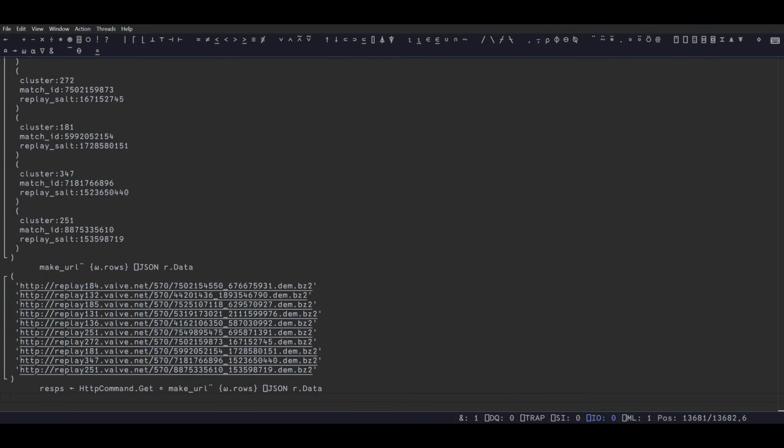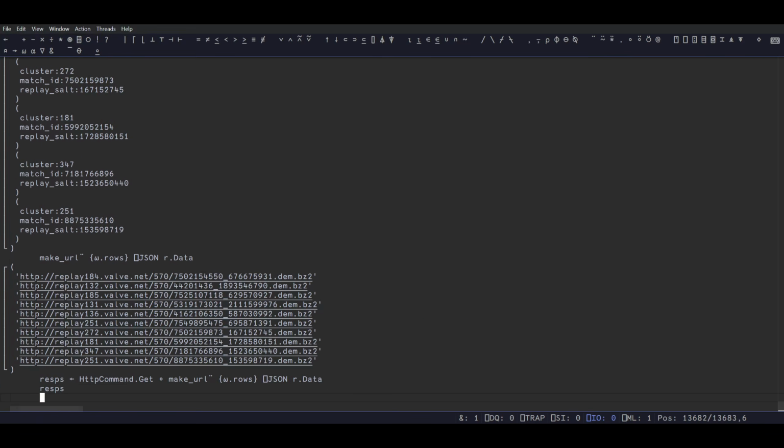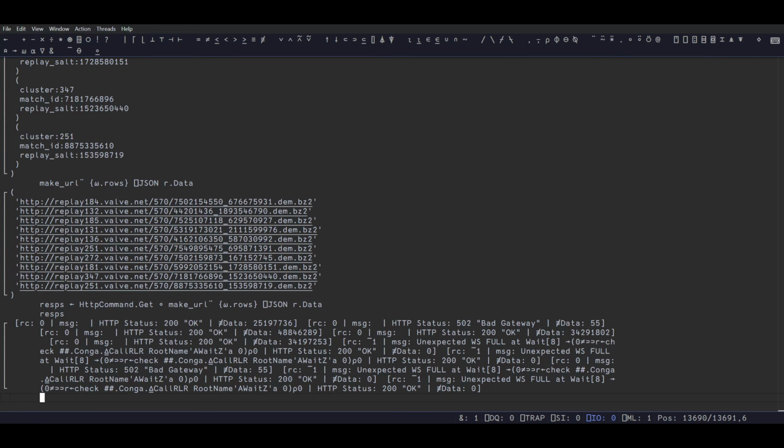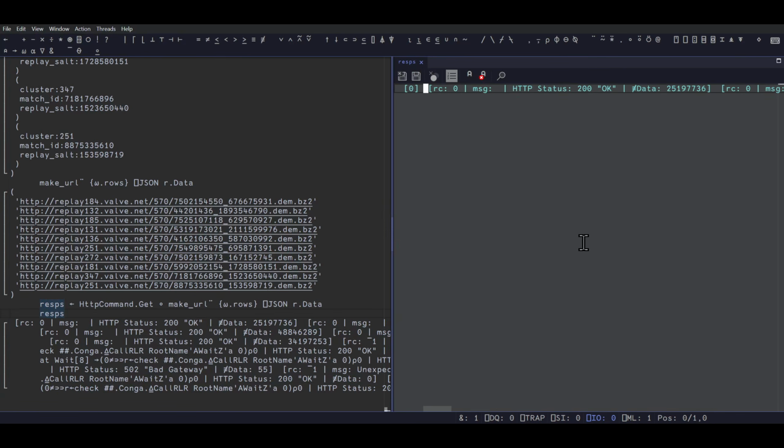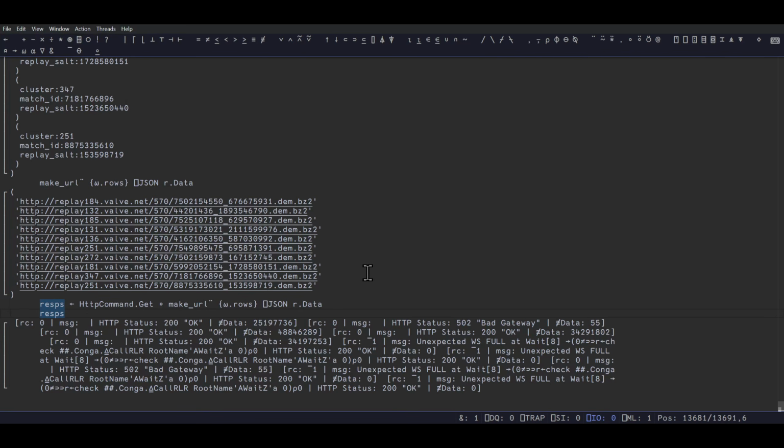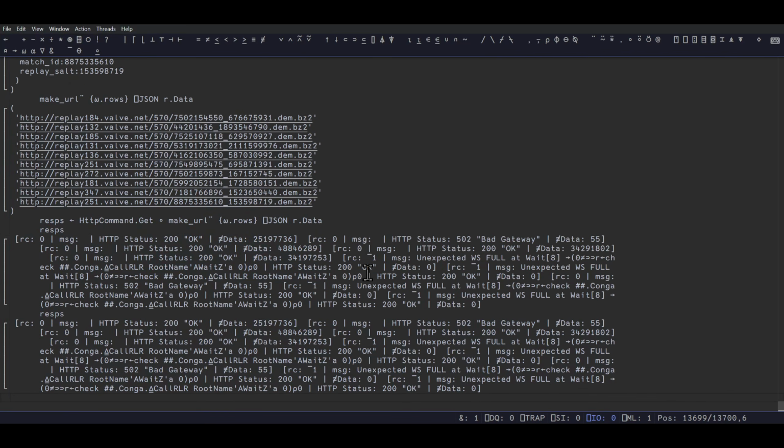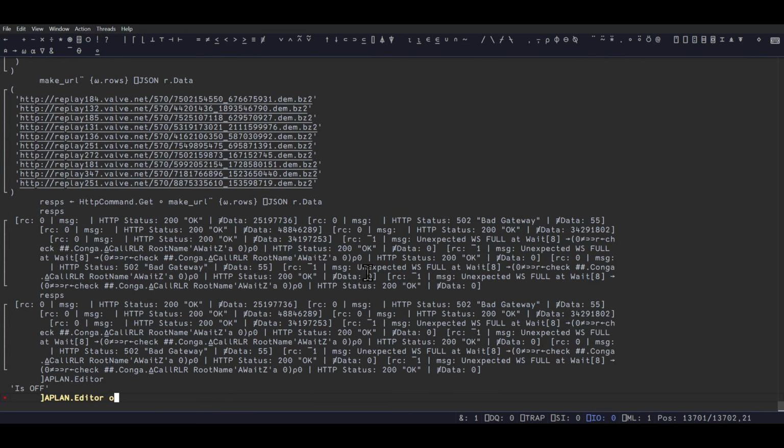Let's go back to. Okay, resps are done. Resps. I'm assuming that's the list. I mean, you can see multiple items here. Can I see what these are in a nice viewer? I cannot. Can I do a plan editor? Are you off or on? Okay, on.